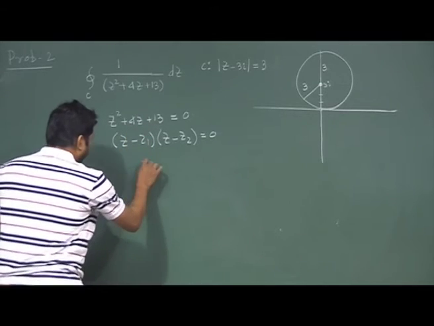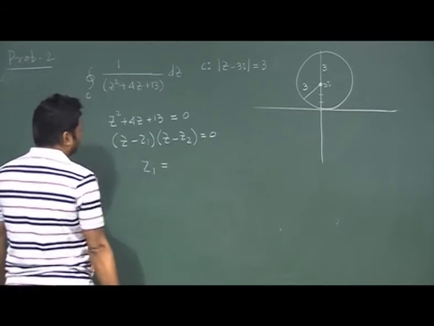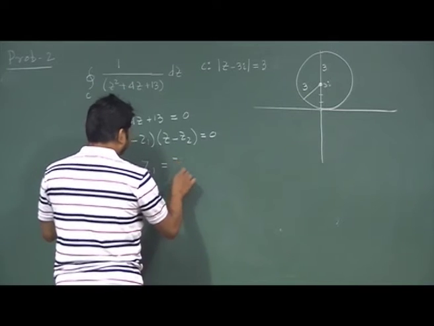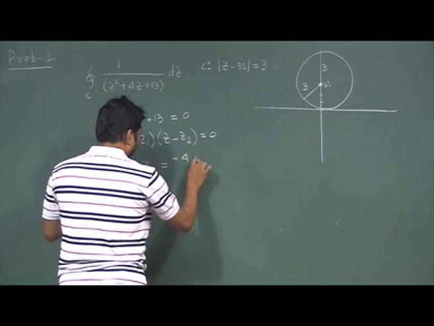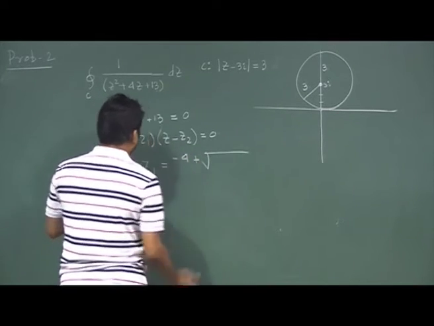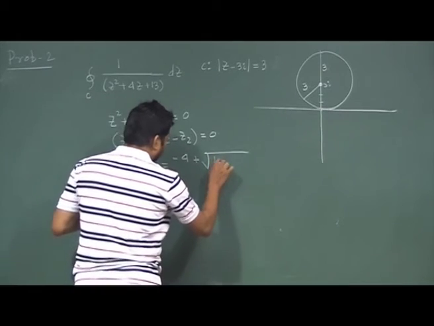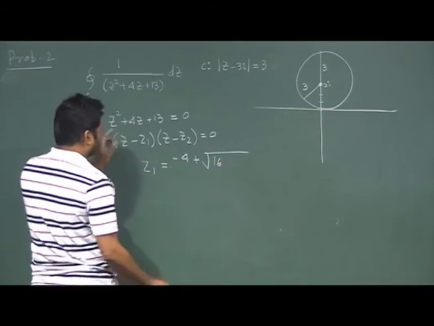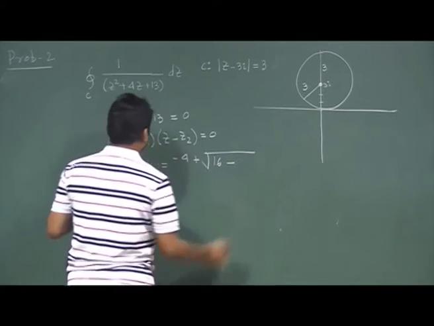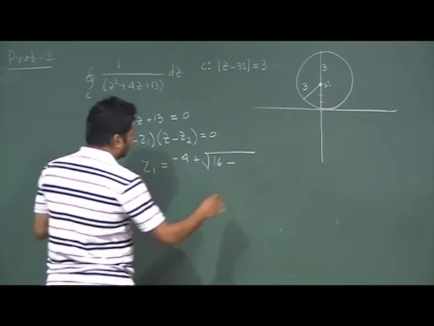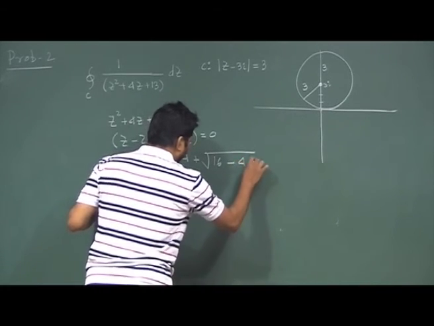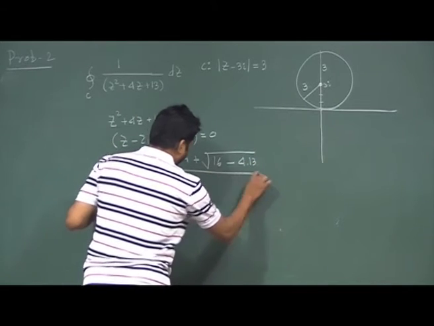So z1 is minus b plus root over b square, that means 16, minus 4ac, so 4 into 13, divided by 2.